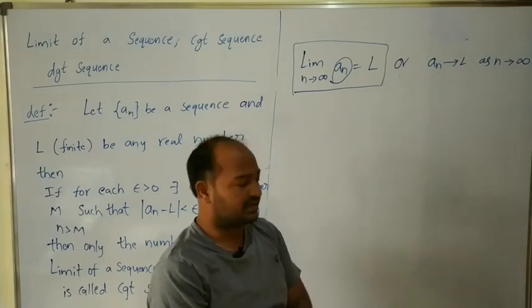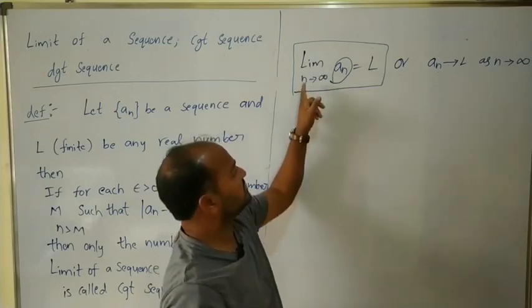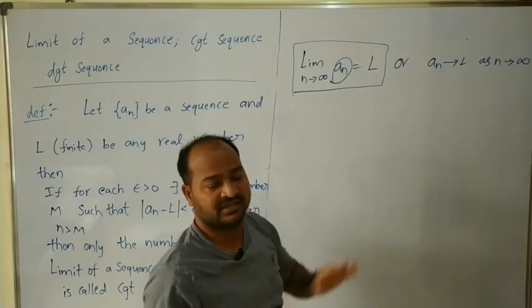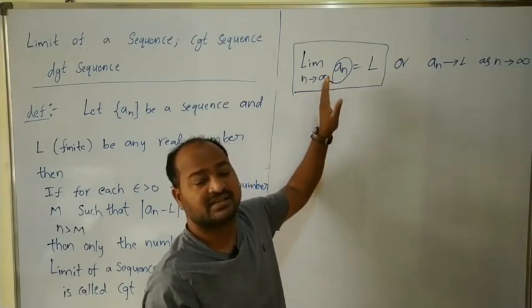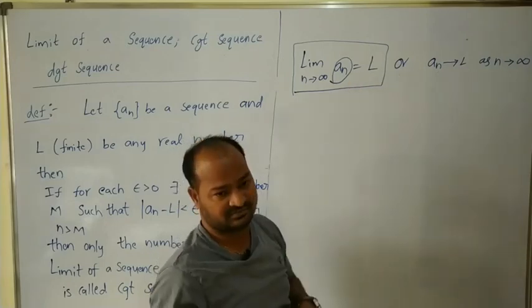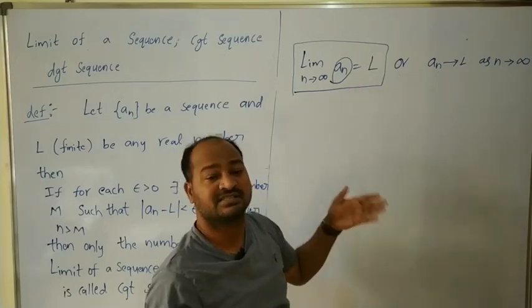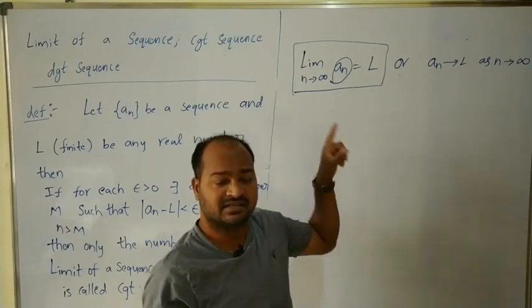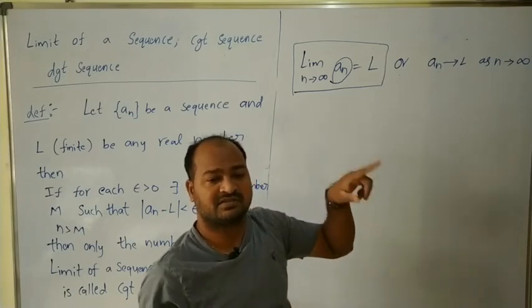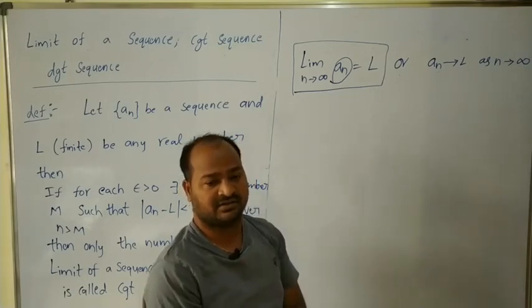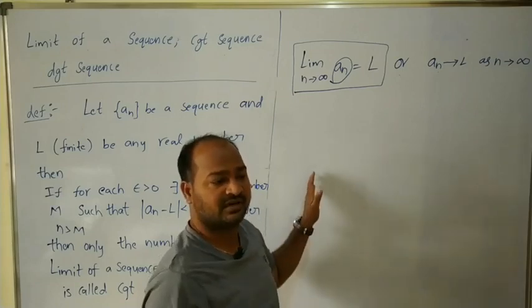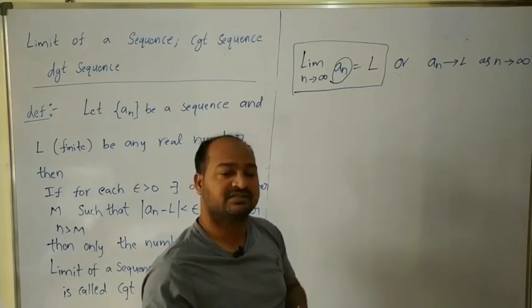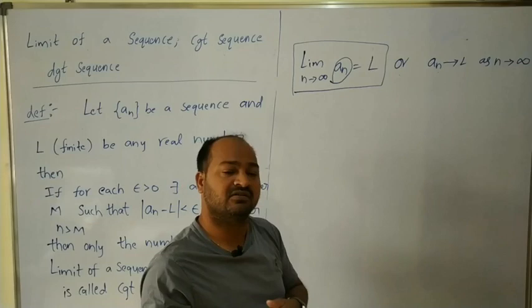So here I will explain once again. Limit n tends to infinity of a_n is equal to L means the limit of the sequence a_n is finite. In this case, we can say that the sequence a_n is convergent to the number L. Suppose the limit of the sequence is infinite, that means plus infinity or minus infinity, then only we can say that the given sequence is divergent to either plus infinity or minus infinity. Here divergent sequence means not convergent. A sequence which is not convergent is called a divergent sequence.